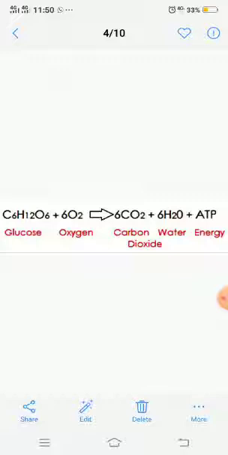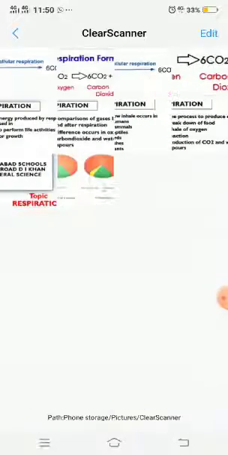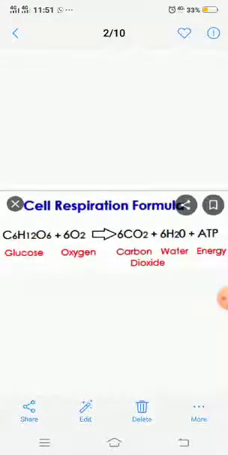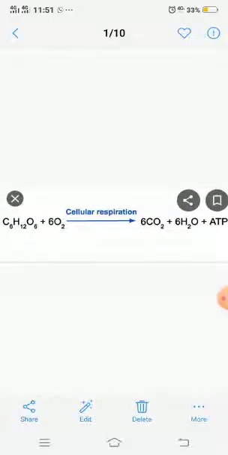And one thing which I forgot: look at this chart again, you will observe that the water vapor in the air before respiration is comparatively very low as compared to the water vapor in the exhaled air. Yes, this is one of the differences. And the last point is where the water vapors come from: they are a result of your respiration. Along with energy and carbon dioxide, water vapors are also produced. So this is the reaction.